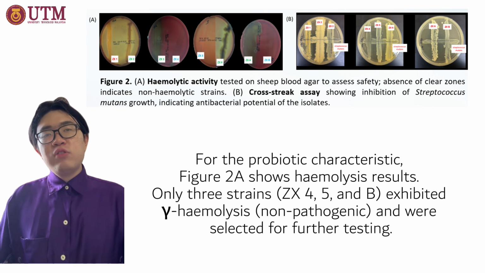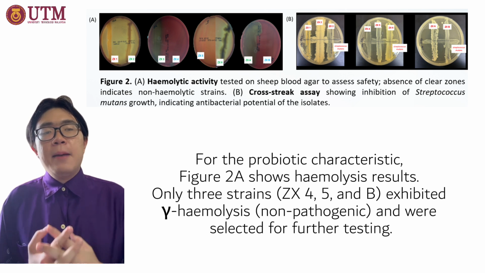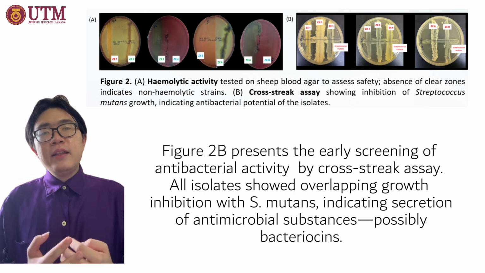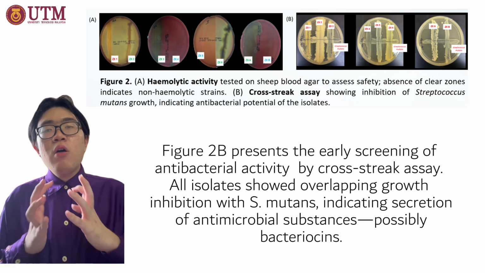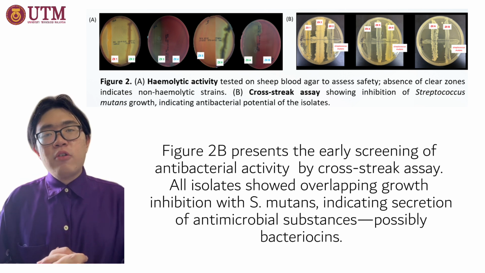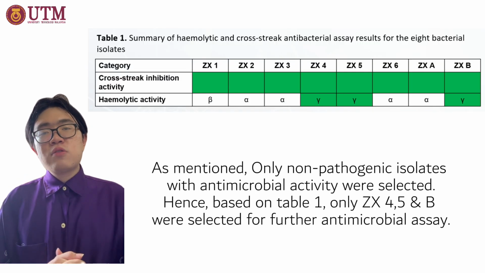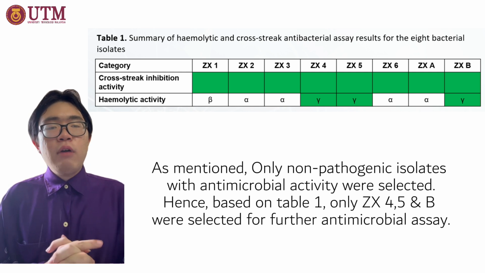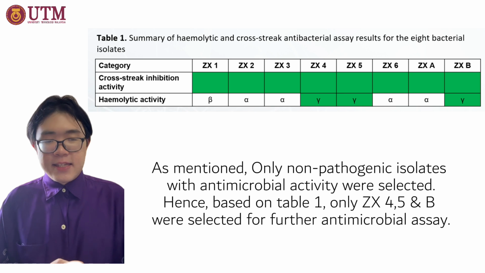For the probiotic characteristics, Figure 2a shows the hemolytic result. Only 3 strains, ZX4, 5 and B, exhibited gamma hemolysis, which is non-pathogenic, and they were selected for further testing. Figure 2b represents the early screening of the antibacterial activity, which is the cross-streak assay. All isolates show overlapping growth inhibition with Streptococcus mutans, indicating an antimicrobial substance, possibly bacteriocin. As mentioned, only the non-pathogenic isolates with antimicrobial activity will be selected for further analysis. Hence, based on Table 1, only ZX4, 5 and B were selected for further antimicrobial assays.